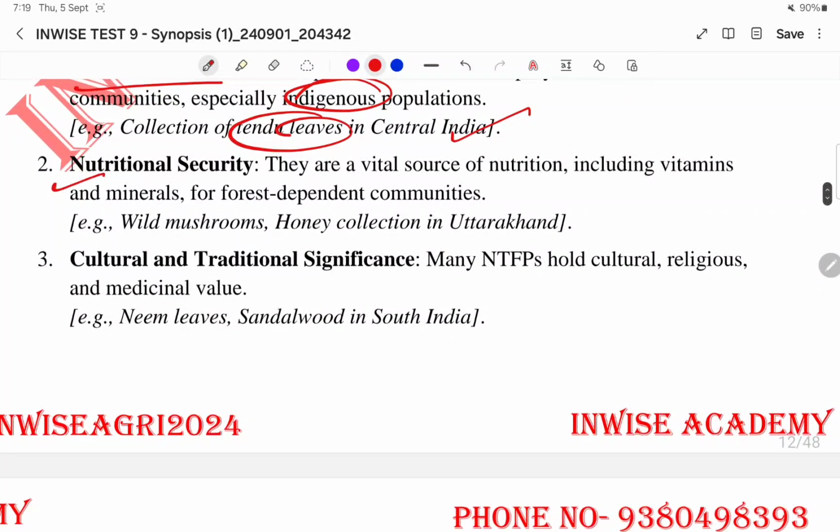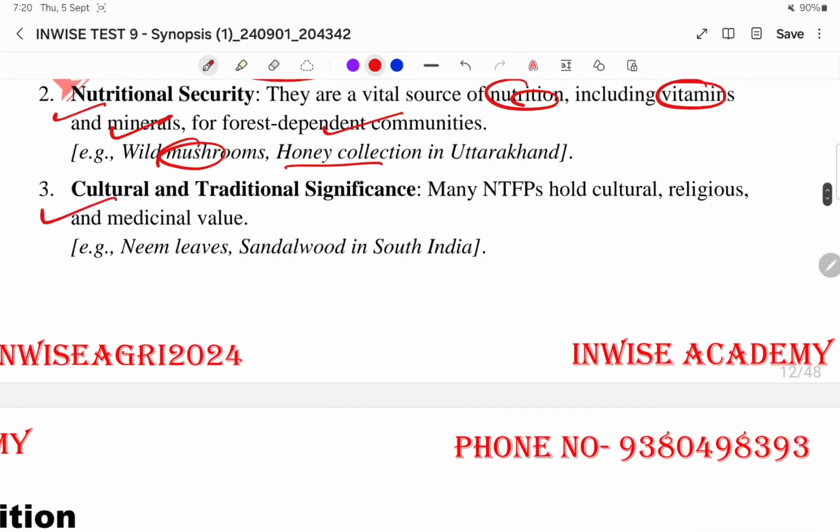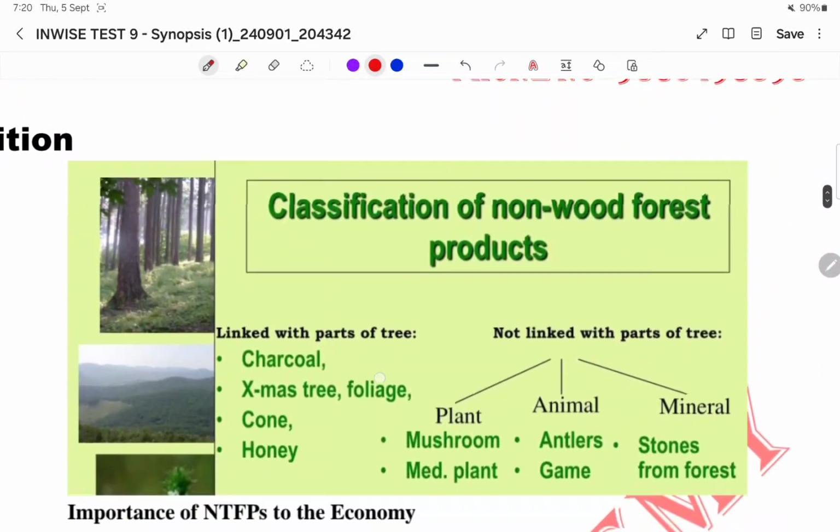The nutritional security. They are vital source of nutrition, including vitamins, minerals for forest dependent communities like tribals, etc. Then wild mushrooms, honey collection in Uttarakhand. Then cultural and traditional significance. Many NTFPs, they hold cultural and religious and medicinal value, like neem leaves, sandalwood in South India, etc.